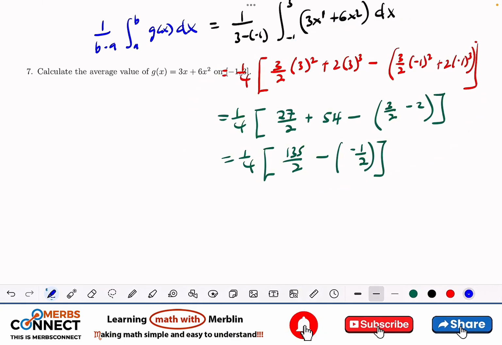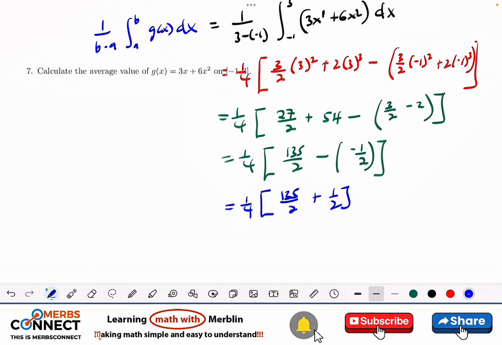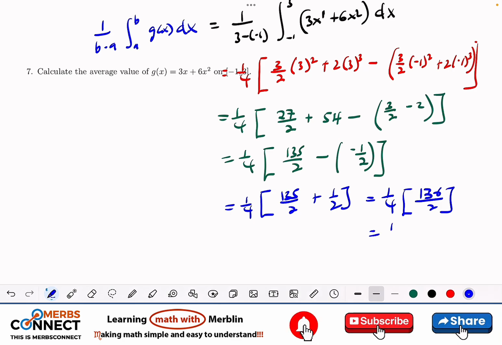Good. So let's finish. 1 over 4. Don't forget, we are going to write our answer very big. That is our final result. So we are almost done with the hard work. So now let's add. We are going to have 1 over 4. The one you add, we get 136 divided by 2. 136, we can divide it by 2, I'm sure.